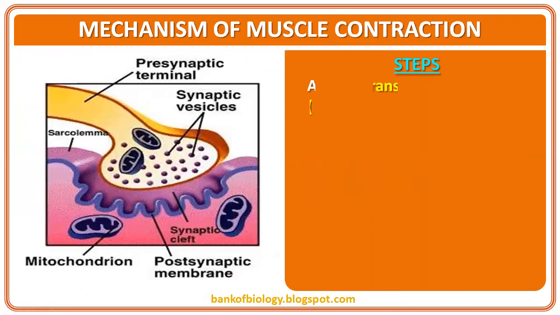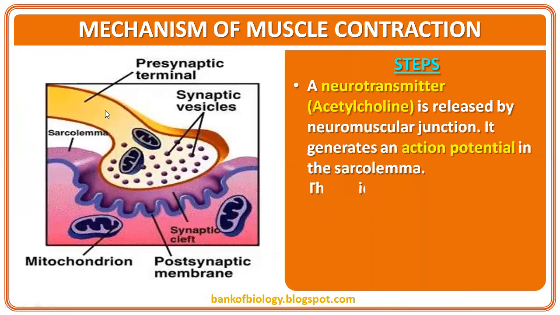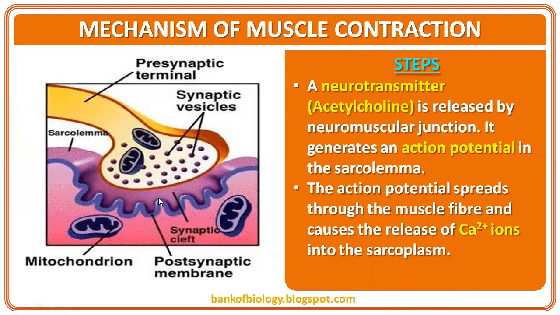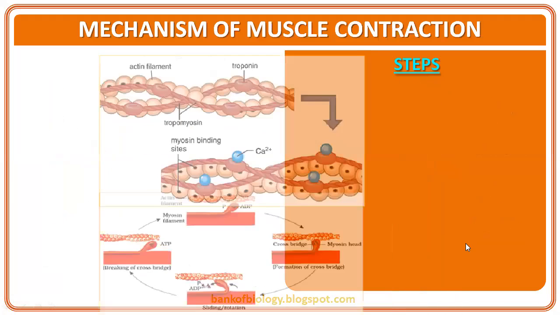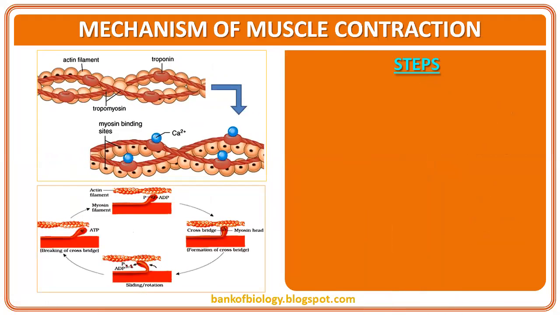Here it is, the presynaptic terminal of that particular axon, with the synaptic vesicles, and this is the sarcolemma. A neurotransmitter, acetylcholine, is released at the neuromuscular junction, and it generates action potentials in the sarcolemma. The action potentials spread through the muscle fiber. As I said in earlier classes, the sarcolemma invaginates in the form of T tubules, and the T tubule connects to the cisternae of the sarcoplasmic reticulum. That causes the release of calcium ions into the sarcoplasm. Triad system, we said.